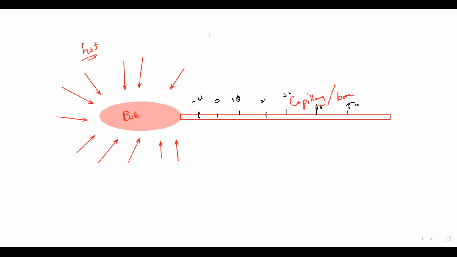So when it is too hot outside, the liquid inside the bulb of the thermometer will absorb the energy. When it absorbs the energy, the liquid will rise in the capillary, and as the liquid rises, we can identify the temperature of the surrounding.